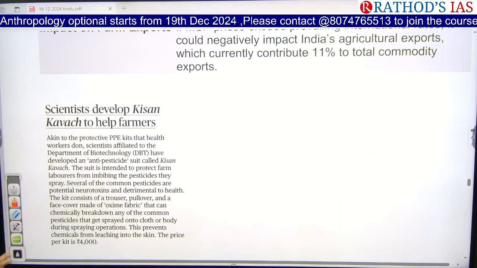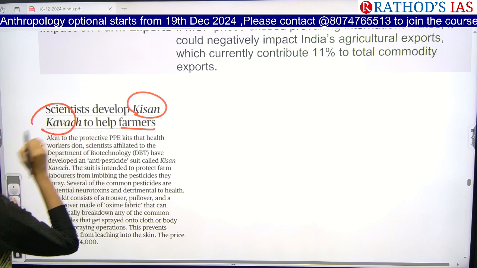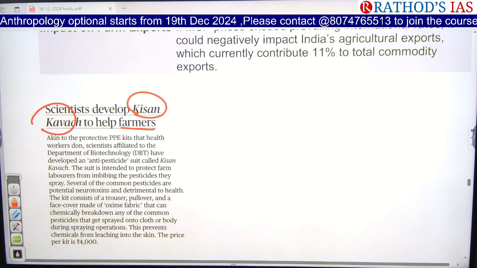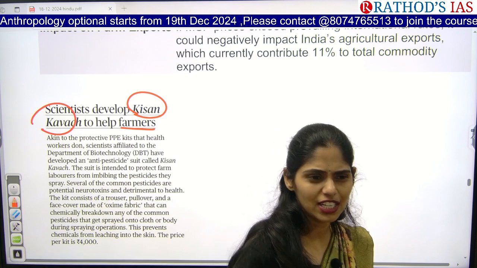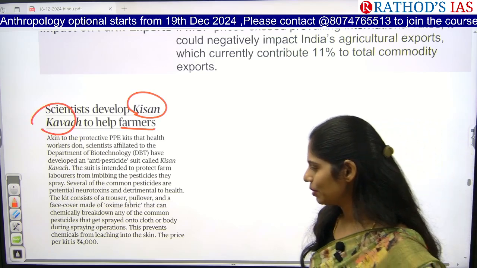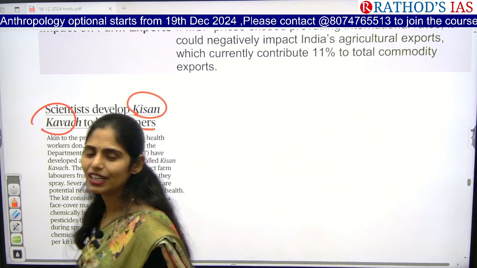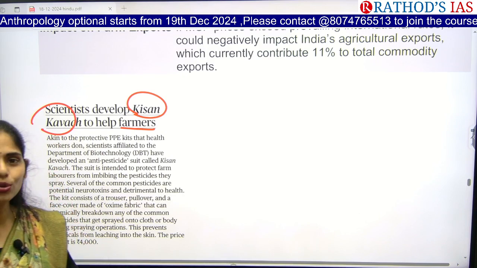It is about scientists developing Kisan Kavach to help farmers. As you all know, during the COVID-19 pandemic, we had PPE kits, that is personal protective equipment kits. You can imagine that image, where everyone is in a blue colored suit.